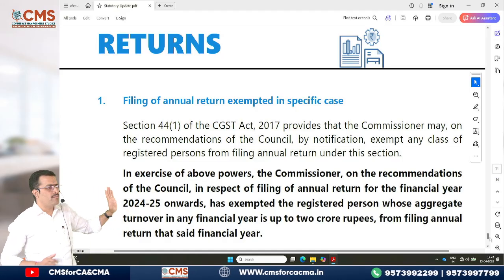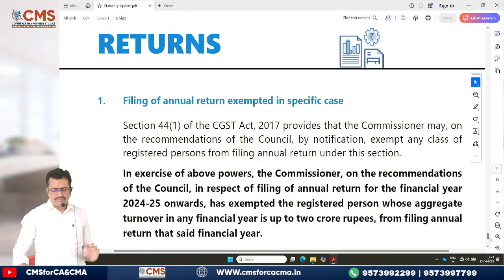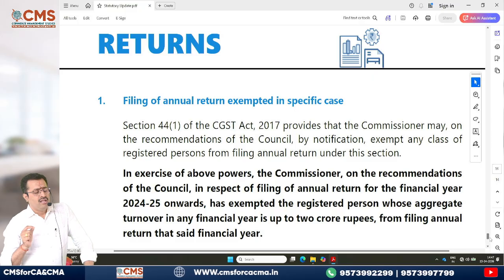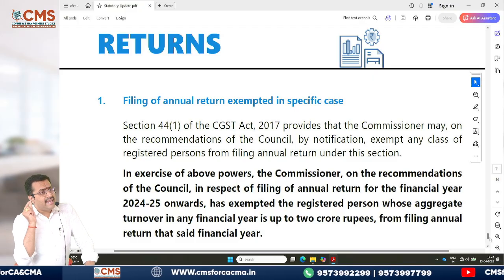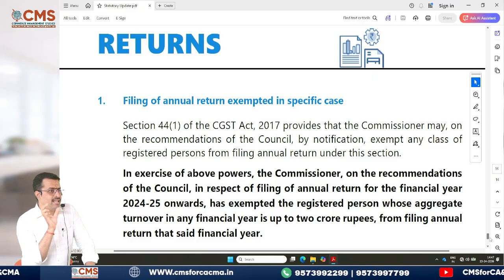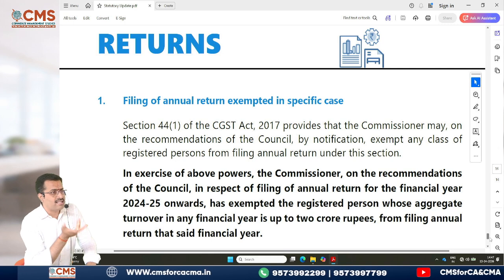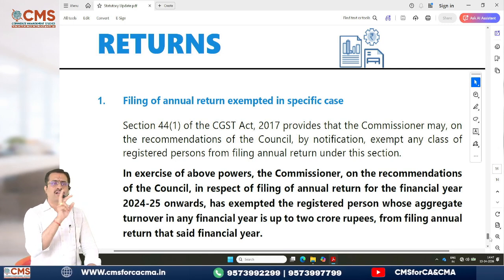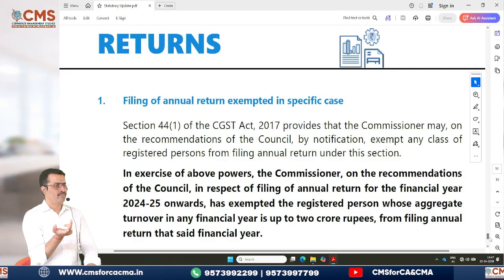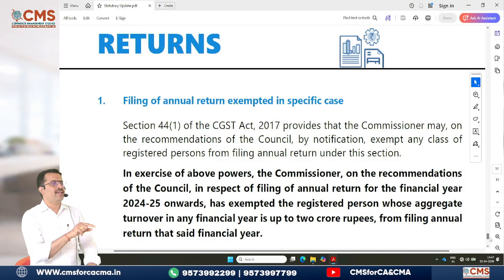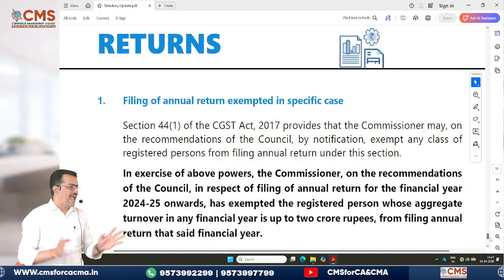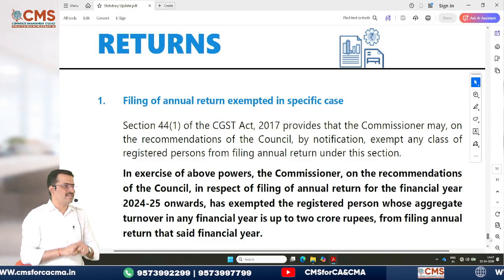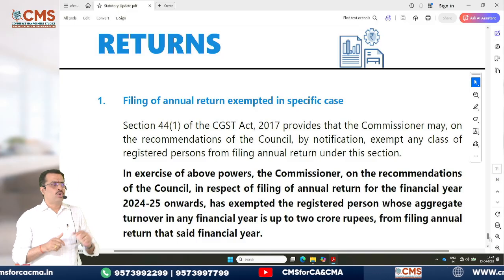What they told by virtue of this circular is, please understand, if in any financial year, now they have brought this word, not only the last financial year, any financial year the turnover does not exceed 2 crore, the taxpayer is exempted from filing the annual return. That means, listen, I'll tell you one example.